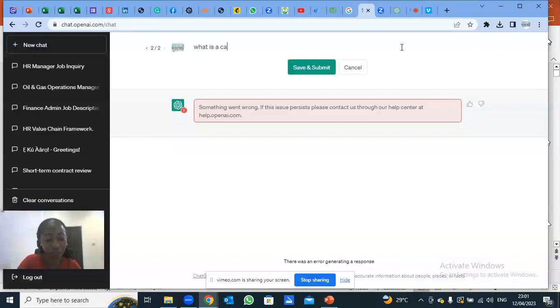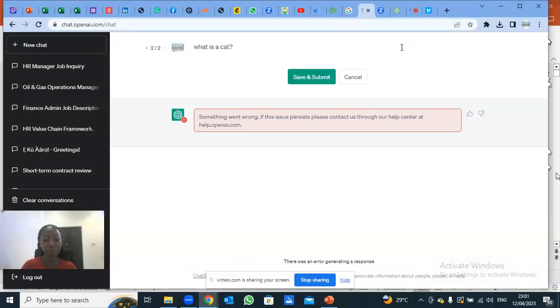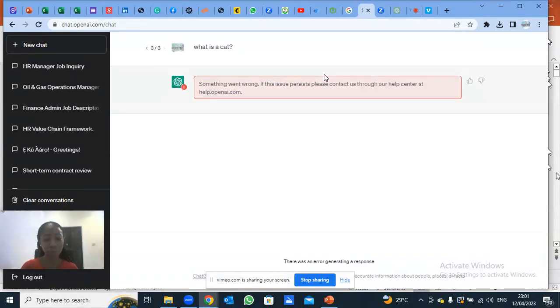Or is a cat? So you can see, that is one of the limitations. I told you when you're having issues like this, it's probably the network, or there are too many people using it at the same time. So what I do in most cases when I have this error is I just come here and reload the page.